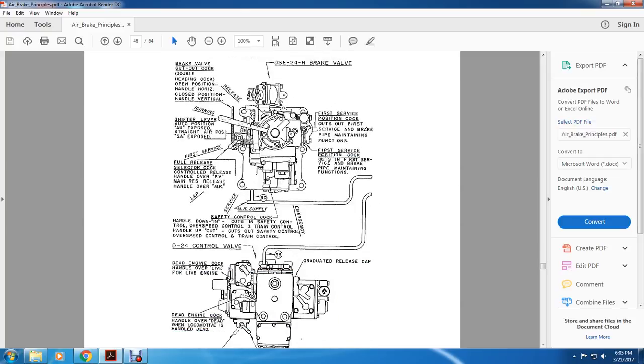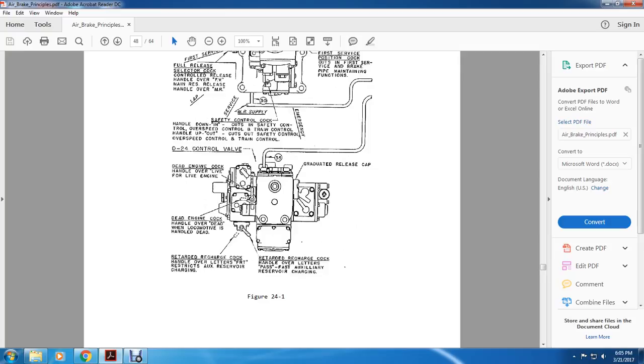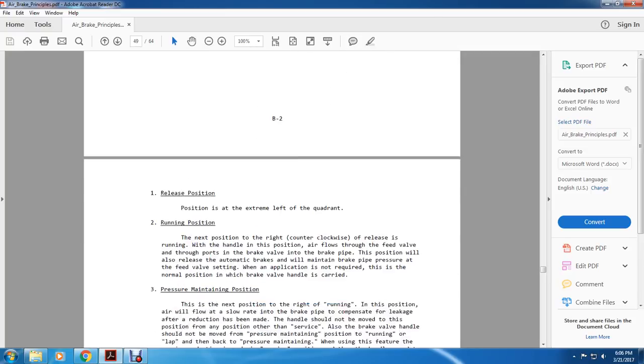Alright, and even more complicated, the D24H brake valve, the brake valve cutout cock, the shifter valve, the full release, release running, first service lap, service, air supply, first service position cock, safety control cock. Figure 2-4 also shows the D24 and dead engine cock, the retarded recharge cock, the graduated release cap.